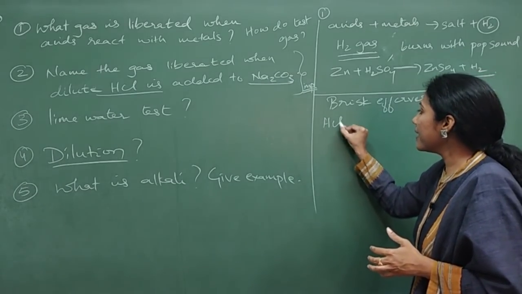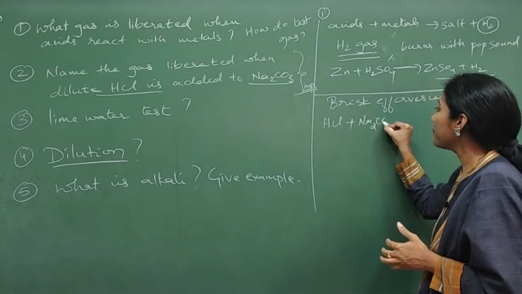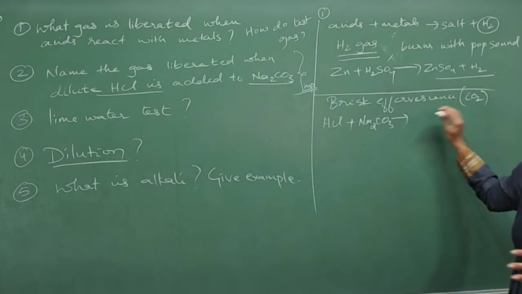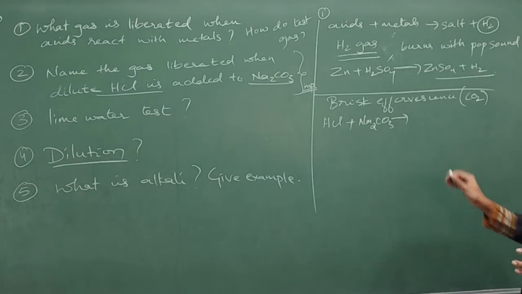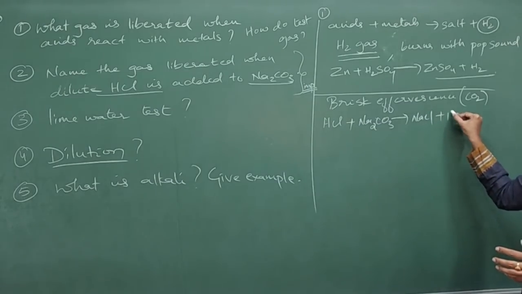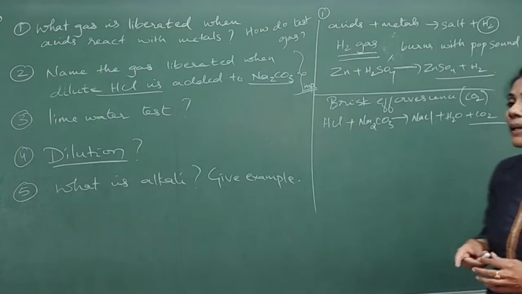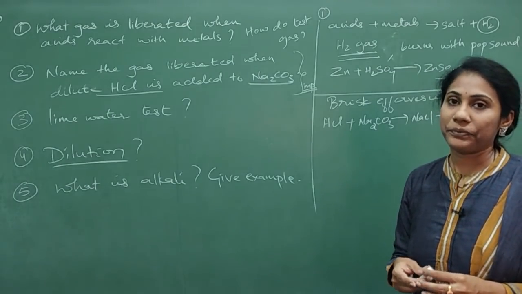Let me take HCl reacting with sodium carbonate. What do you get? Salt, water plus carbon dioxide gas. Which is the salt you will get here? NaCl plus H2O plus carbon dioxide gas. So this is the chemical reaction you have to write.